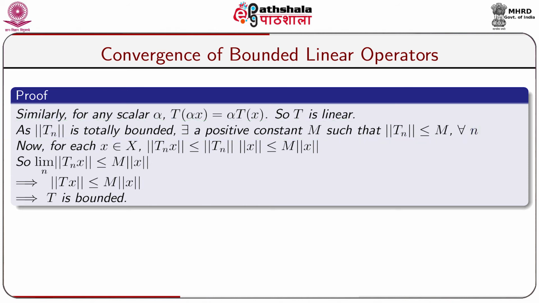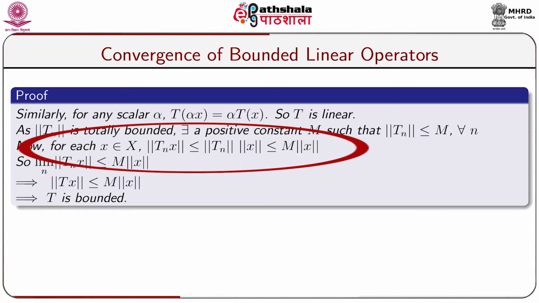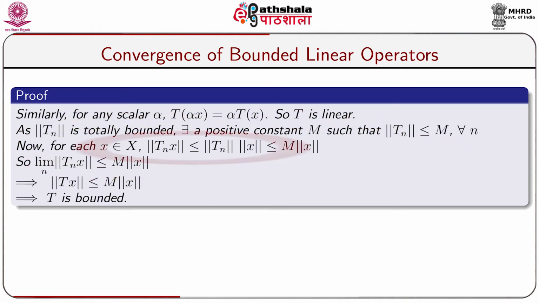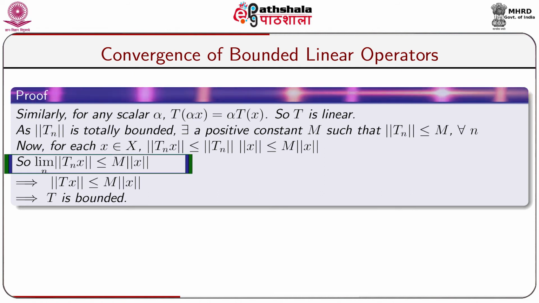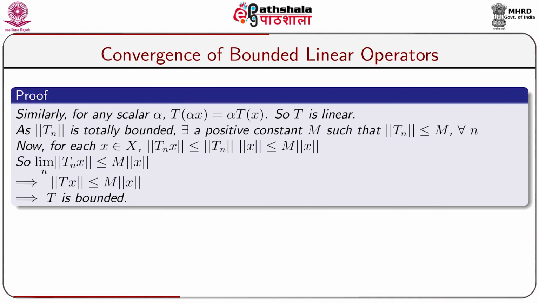Now, for each x belonging to X, norm of Tn x is less than or equal to norm of Tn into norm of x. This is due to the fact that Tn is a sequence of bounded linear operators. As norm of Tn is less than or equal to M, we have norm of Tn into norm of x less than or equal to M into norm of x. So, limit of norm of Tn x is less than or equal to M into norm of x, which implies that norm of Tx is less than or equal to M into norm of x. This shows that T is bounded.